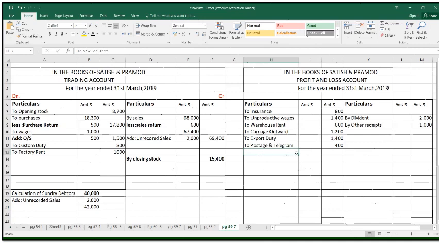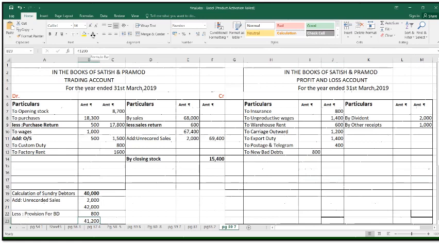So we're going to write down that 800 amount to the profit and loss debit, new bad debts, and we're going to keep the amount in inner column only. And the second effect, we're going to deduct that amount from the debtors. So now the amount of debtors is 41,200.